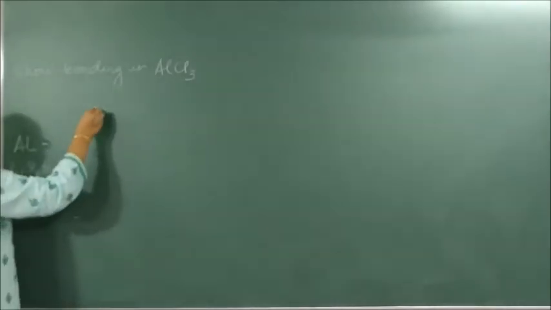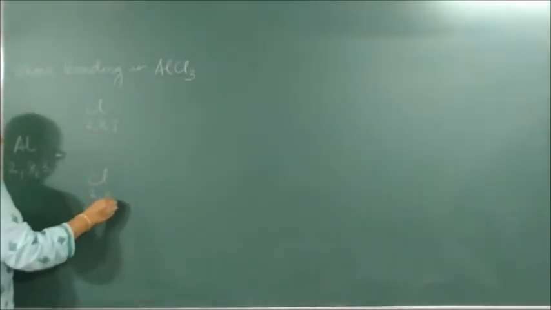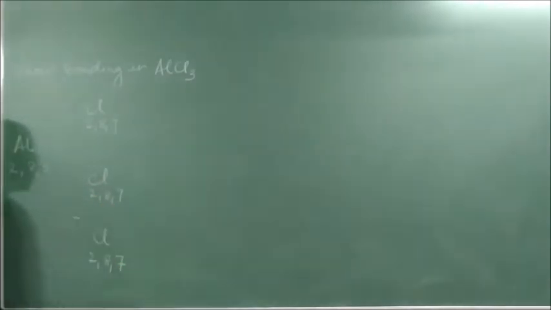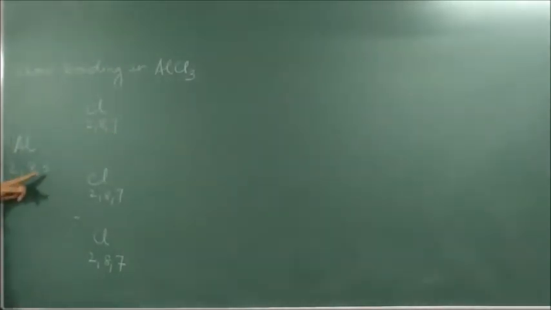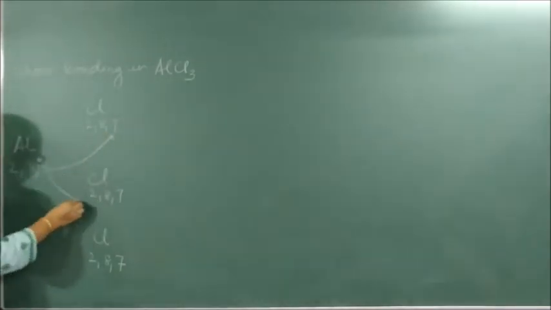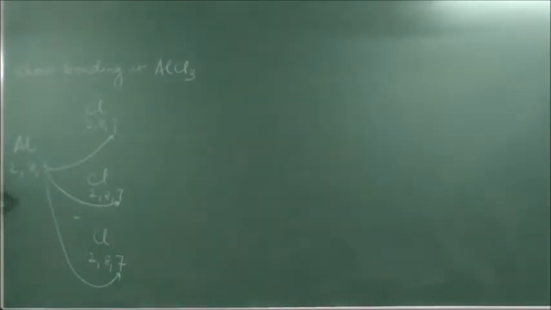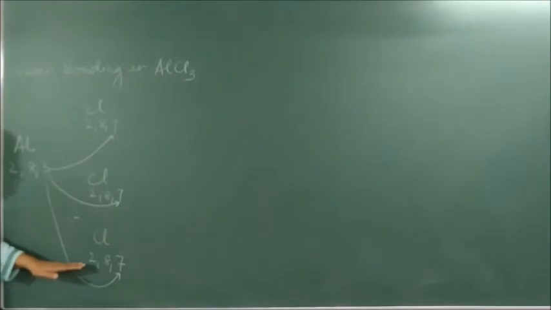3. So I'll write Cl 2, 8, 7, 2, 8, 7 and another Cl also 2, 8, 7. Each Cl requires 1 electron because it has to become 8. This has 3 extra. So what will it do? It will give 1 electron here, it will give 1 electron here, and it will give 1 electron here. So after giving, this will become 2, 8, and the chlorines will become 2, 8, 8, 2, 8, 8 and 2, 8, 8.